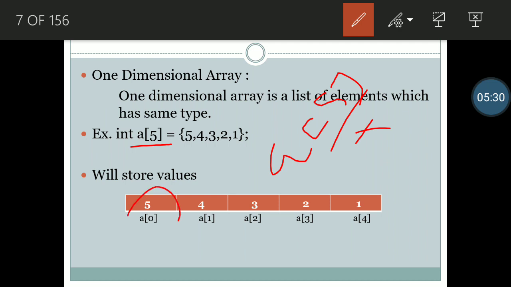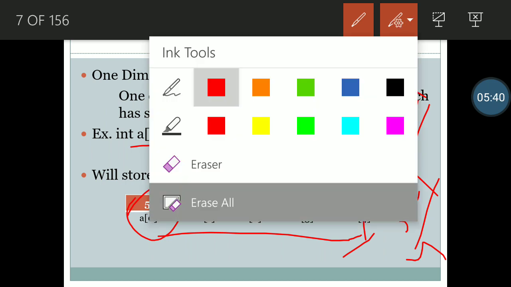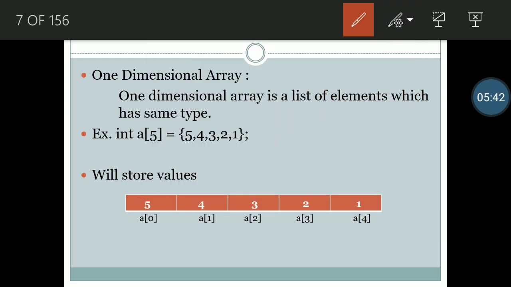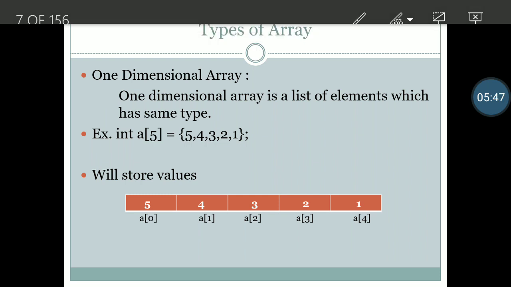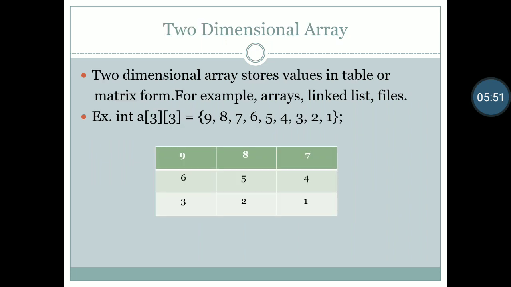Why? Because our array index starts from 0 and goes to the size minus 1, which is 5 minus 1, meaning 4. So the maximum index we can have here is 4. This is the basic representation of a one dimensional array. Okay, so let's look at the two dimensional array.